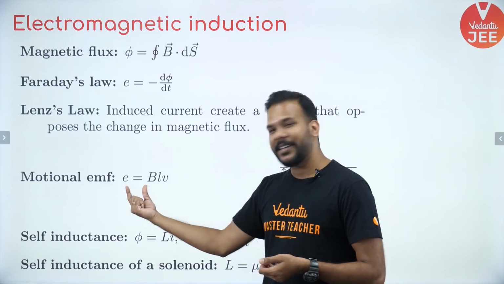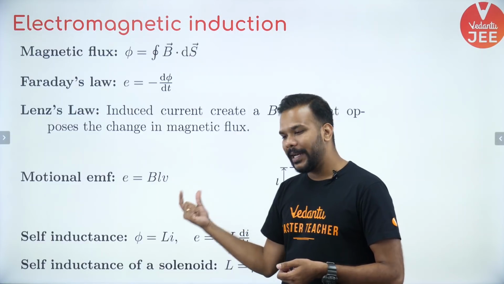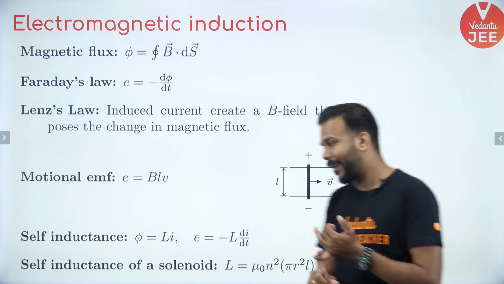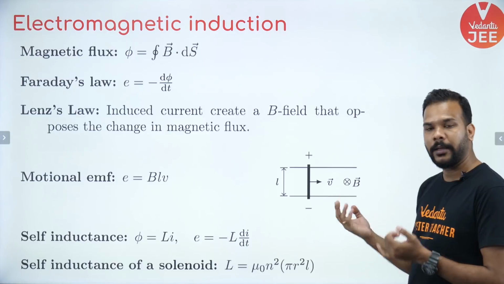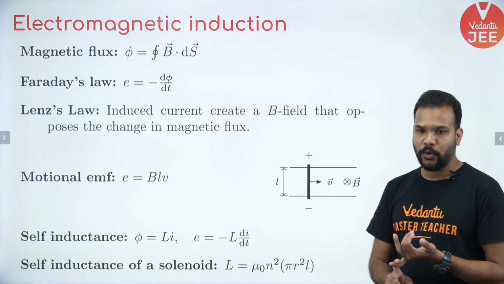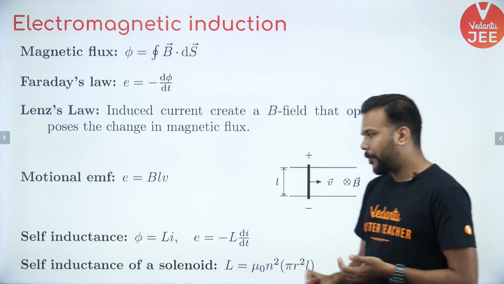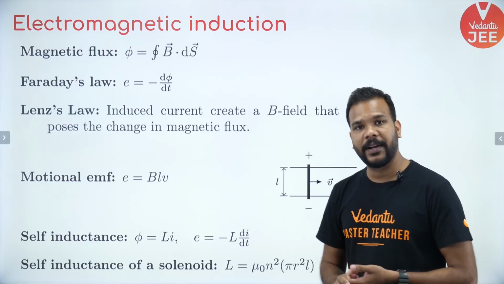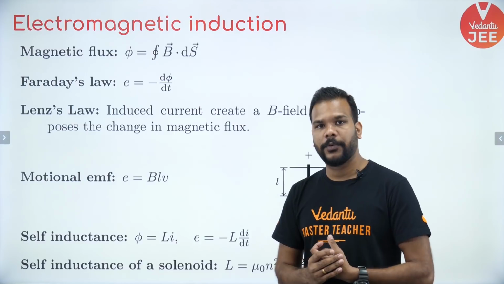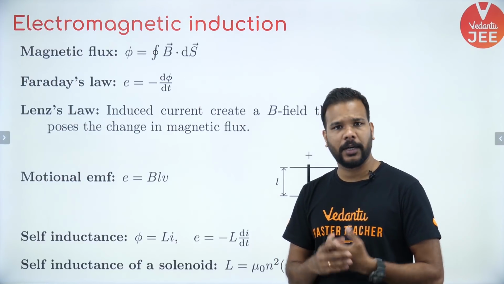Okay, so that is given by E equal to B into L into V, where B is the external magnetic field in which the conductor is moving, V is the velocity with which it is moving, and L is the length of the conductor. Apart from that, you have heard about the self-inductance phenomena,